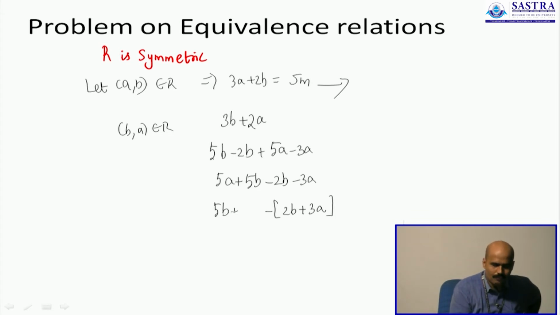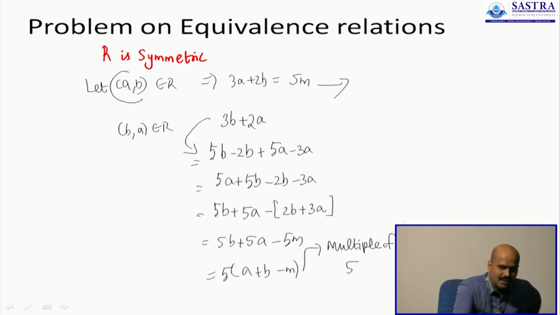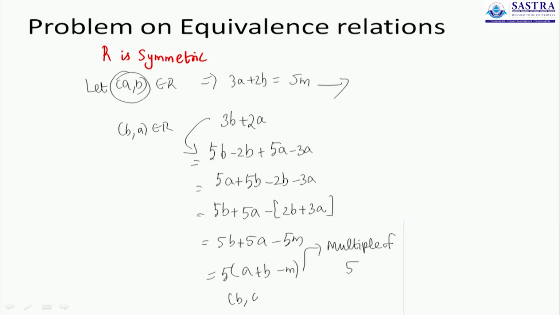So while considering 3B plus 2A and making a few simplifications, we see that it is actually equal to 5B plus 5A minus 5M, which is 5 times (A plus B minus M), which is always a multiple of 5. This is a clear multiple of 5. So you have started with (A, B) and you have shown that (B, A) is also now belonging to the set. Therefore R will always be symmetric in addition to being reflexive.